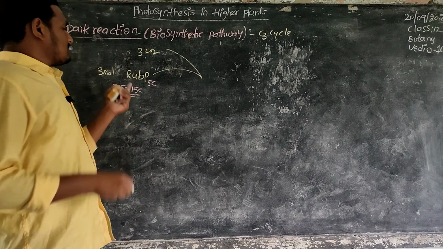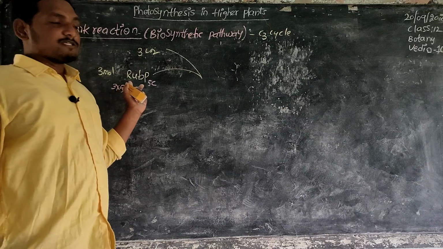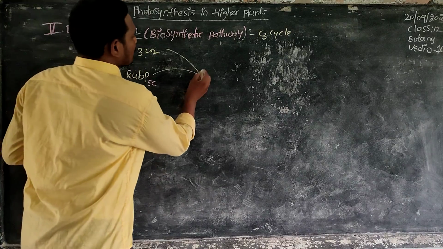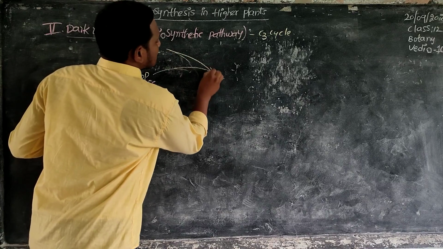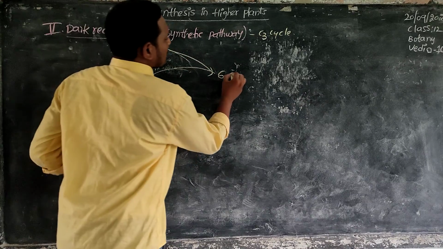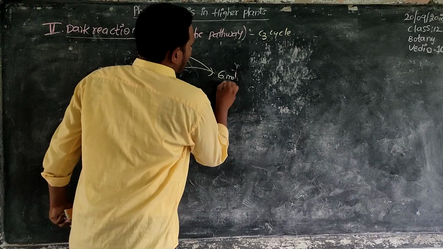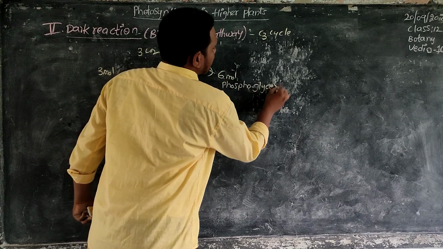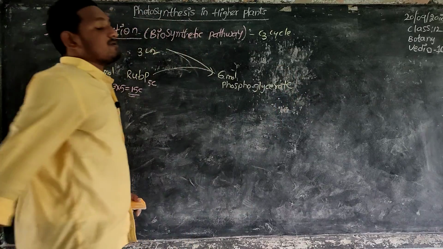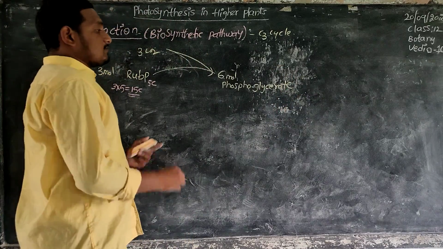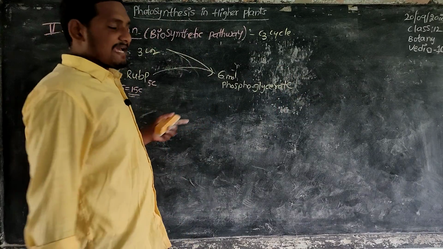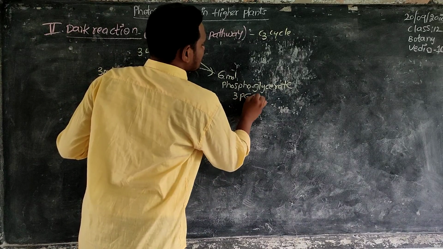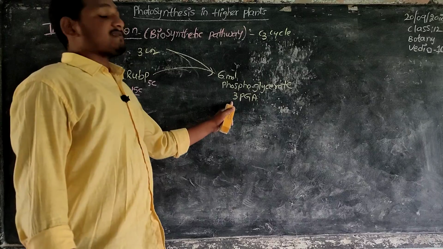Ribulose bisphosphate accepting 3 molecules of carbon dioxide forms 6 molecules of phosphoglycerate, or phosphoglyceric acid, also called 3-PGA. It means a phosphate is attached at the third carbon.